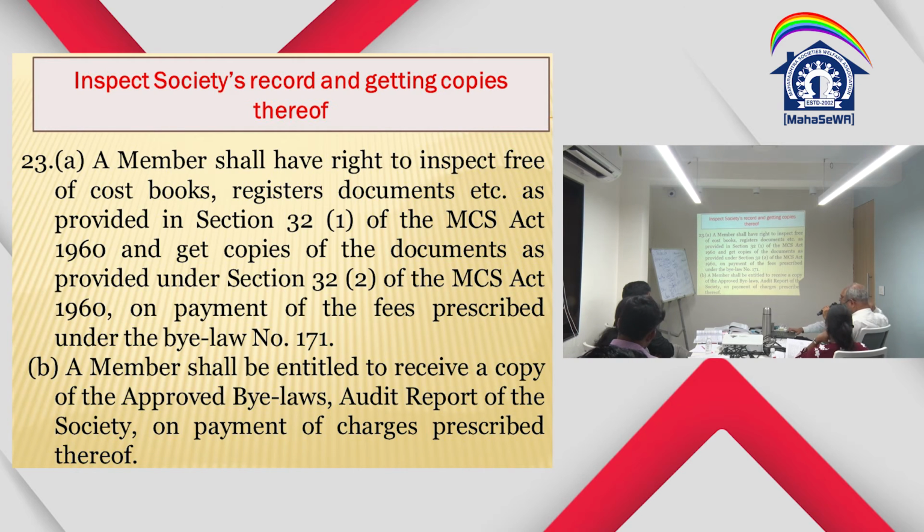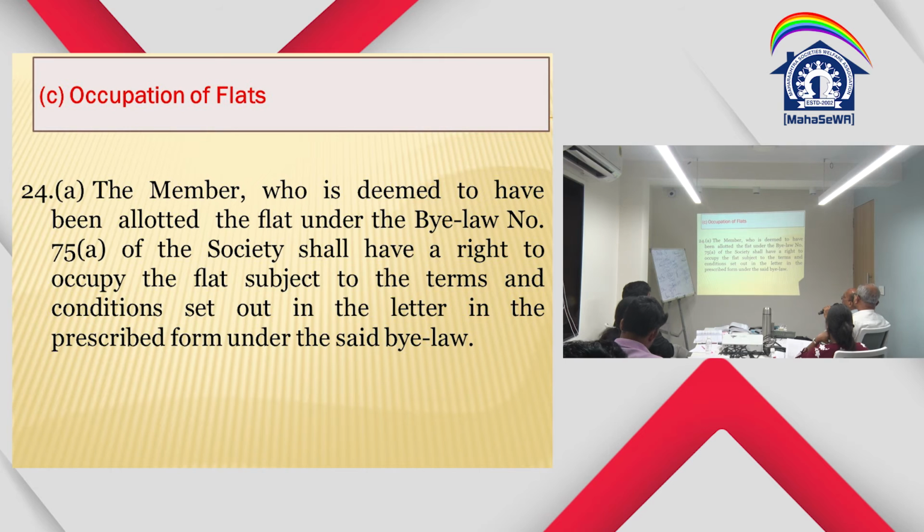A member who is deemed to have been allotted a flat under bylaw number 75A of the society shall have a right to occupy the flat subject to the terms and conditions set out in the letter in the prescribed form under the said bylaw. See, whenever a new society is registered and members are admitted, naturally an allotment letter is also given to them as per bylaw number 75A. So let me show you the allotment letter which needs to be issued to the member on their admission.